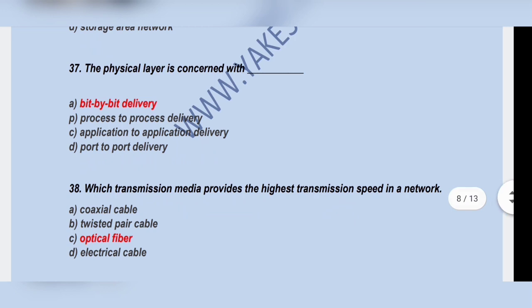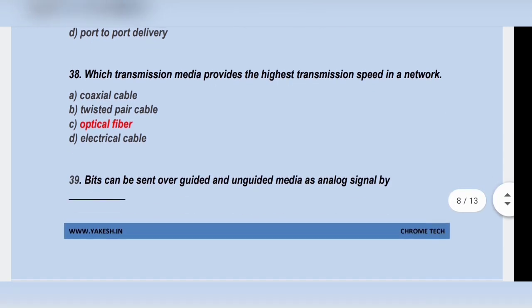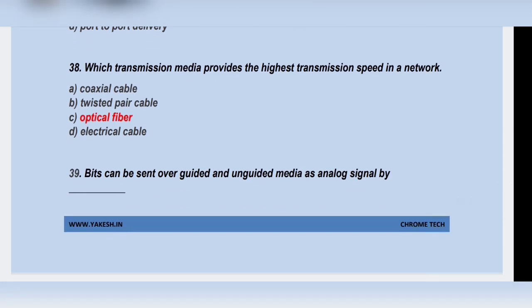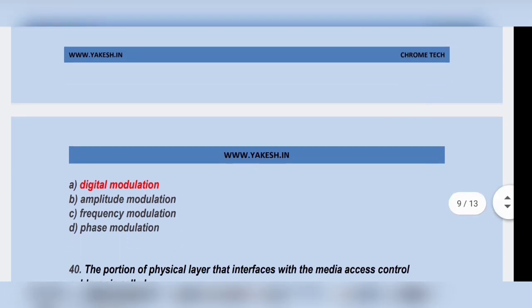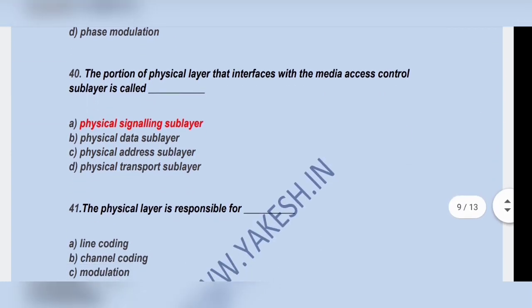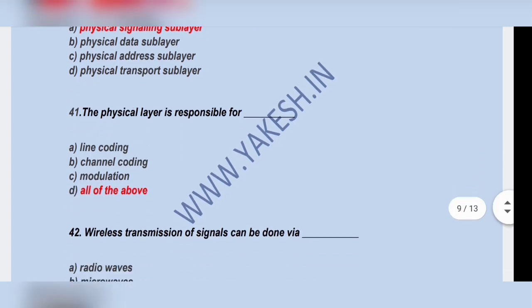The physical layer is concerned with bit by bit delivery. Option A is the correct answer. Which transmission media provides the highest transmission speed in network? Option C, optical fiber. Bits can be sent over guided and unguided media as analog signal. Option A, digital modulation. The portion of physical layer that interfaces with the media and is controlled, sublayer is called physical signal sublayer.